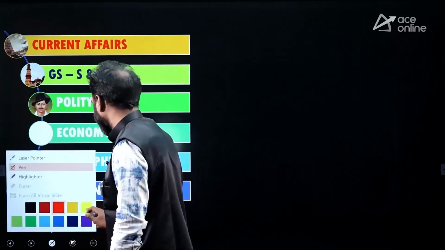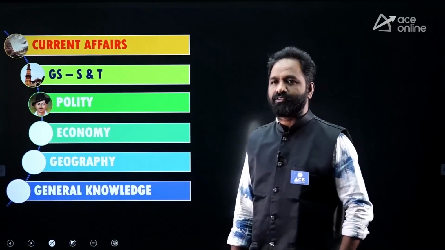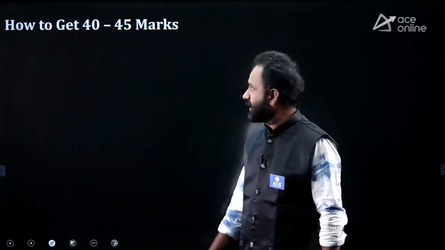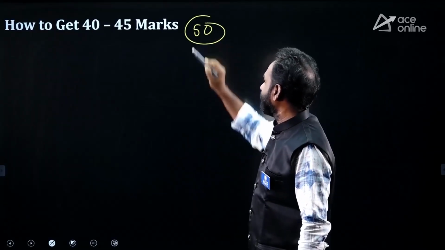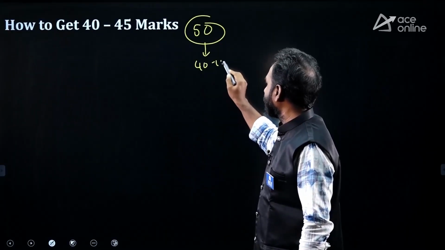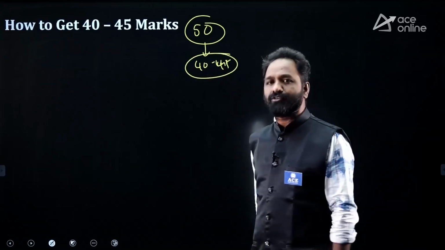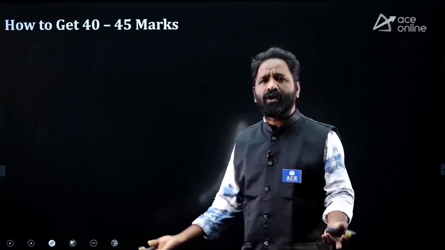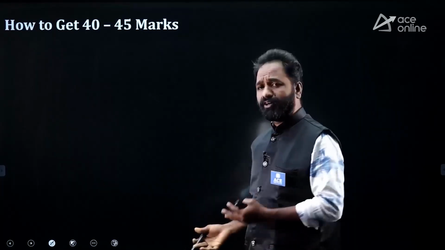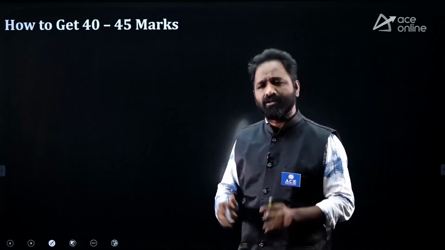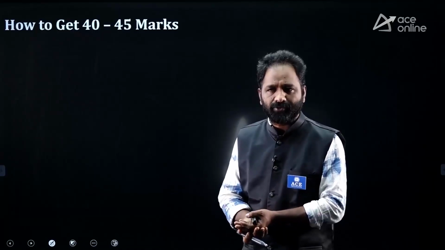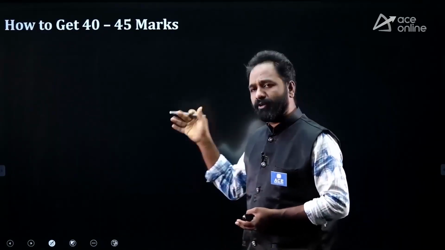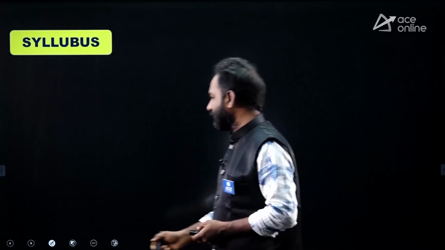Now there is a basic question: how to get the maximum marks in general awareness. If you want to get 40 to 45 marks in general awareness, where total marks are 50, how do you do it? That is the question. Is it possible first? Why not? Everything is possible, right? Here, 40 to 45, definitely you are going to get. 40 at least. I am not discouraging you, but sometimes the paper is very difficult, so based on that there is a chance of getting 40, but you can get 45 marks.